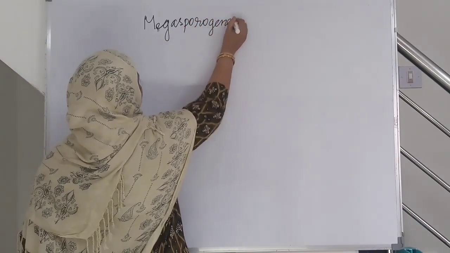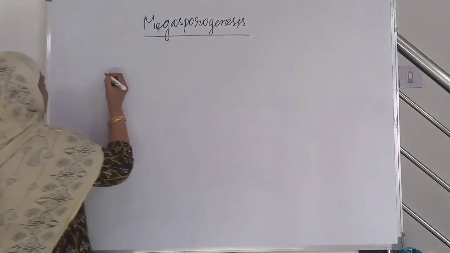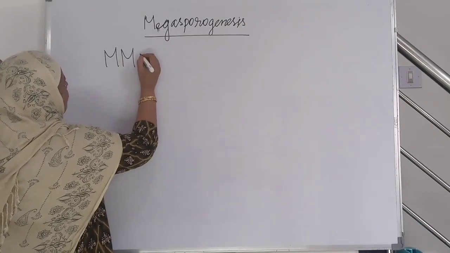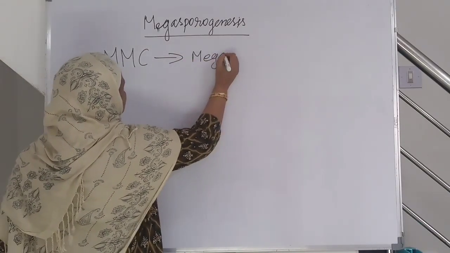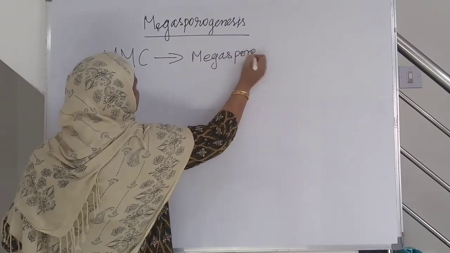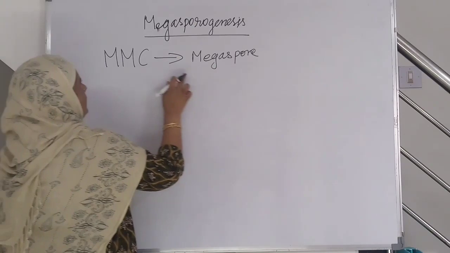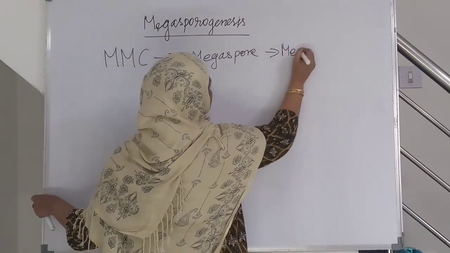Megasporogenesis: development of megaspore from the megaspore mother cell is called megasporogenesis.